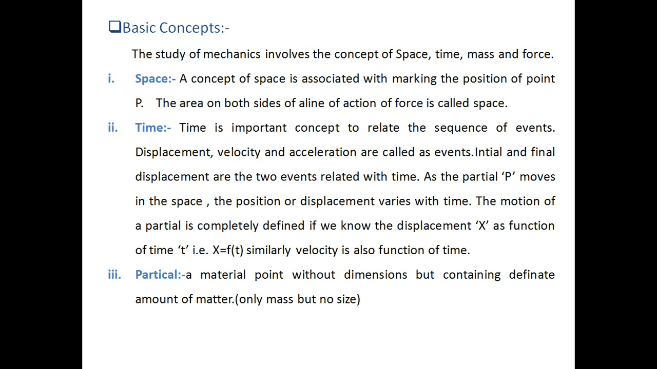What is a particle? This is an important definition of a particle. Definitely it will appear in your examination. Particle: a point without dimension but with matter or some amount of mass, but no dimension, is called a particle.